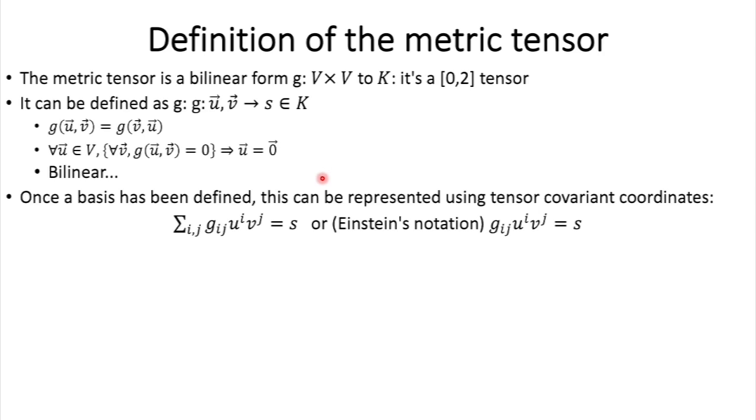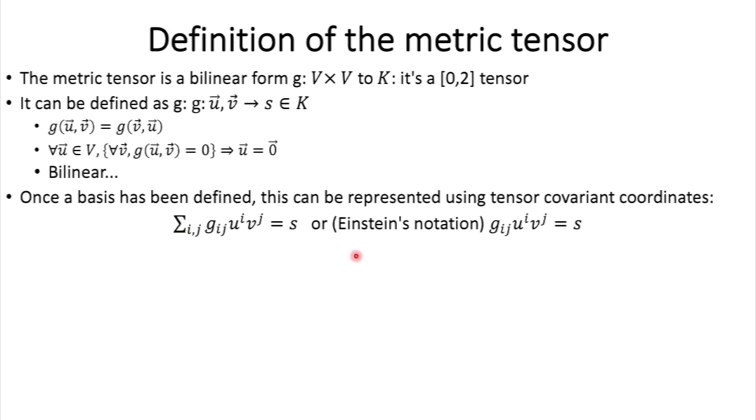Now, once a basis has been defined, you can, of course, represent it using coordinates, and in that case, covariant coordinates. And again, if you don't know what covariant means, go watch my video on covariance. Anyway, this is what it looks like, S being a scalar here, which is a member of K. In other words, a number. It could be a real number, a complex number, or something even more complicated than that, provided that it's part of a field.